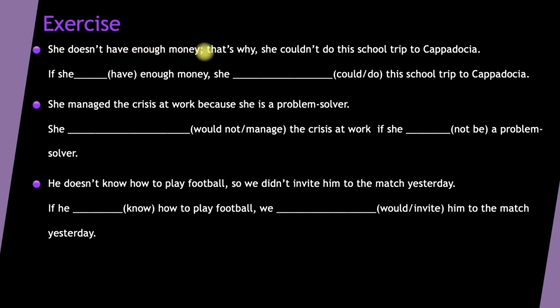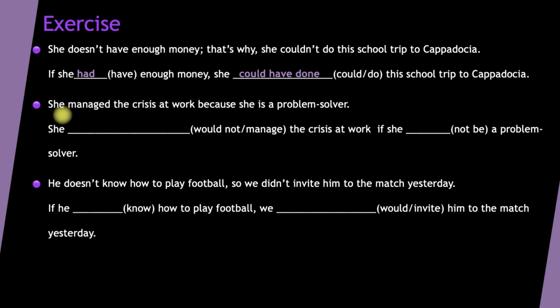She doesn't have enough money, that's why she couldn't do this school trip to Cappadocia. If she had enough money, she could have done this school trip, I'll say. I will change the negative into positive. I'll use past simple in the condition part, and I'll use could have verb 3 in the result part.